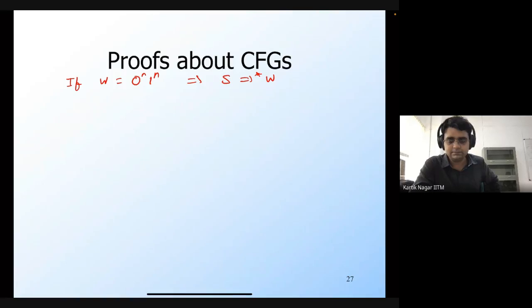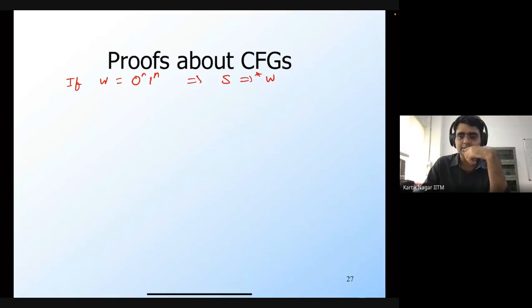So what should I use? Again, I have to use induction, right? But what should I use induction on? When it is saying induction on the length of W, okay, let's use induction on the length of W. Is this going to be sufficient, or do I directly prove this, or do I need to strengthen? Now when it is saying induction on the number of zeros.